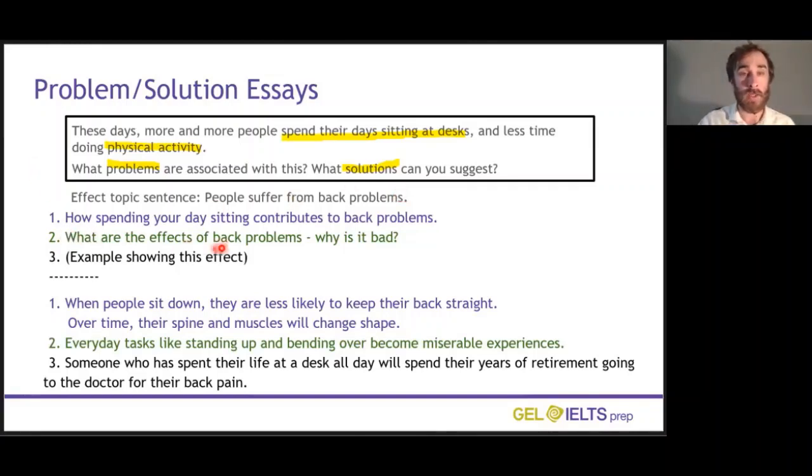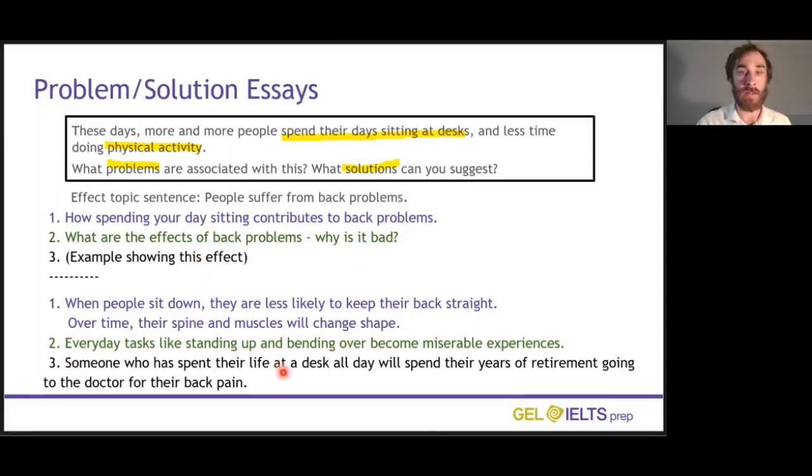2, I need to explain what the effects of back problems are and explain why they are so bad. 2, everyday tasks like standing up and bending over, things we do all the time, become miserable experiences. Okay, now I understand why having back problems is such a bad thing. And then an example showing this effect.